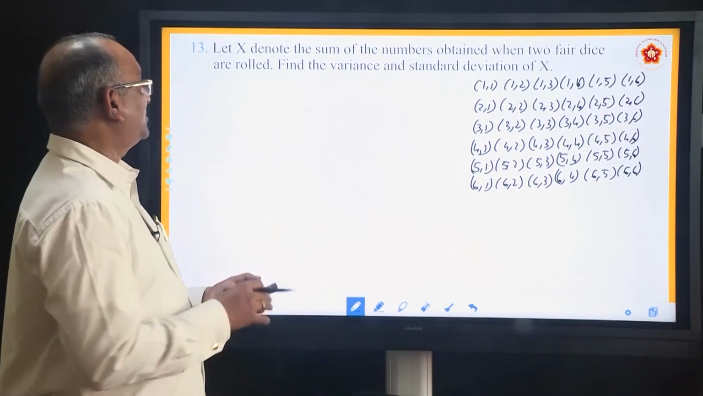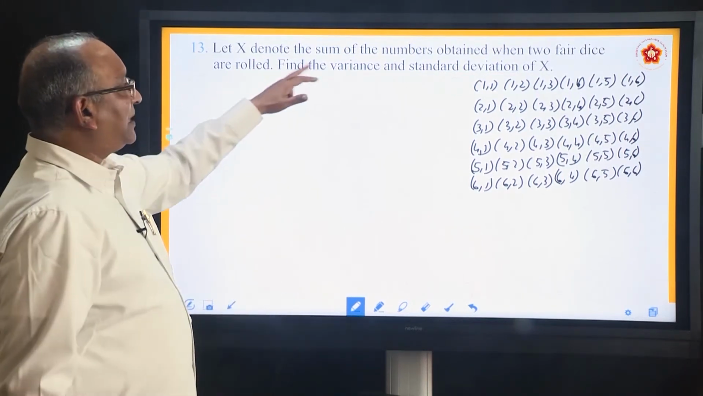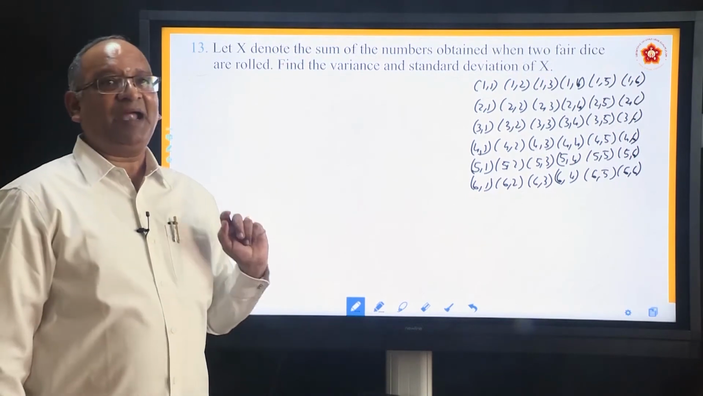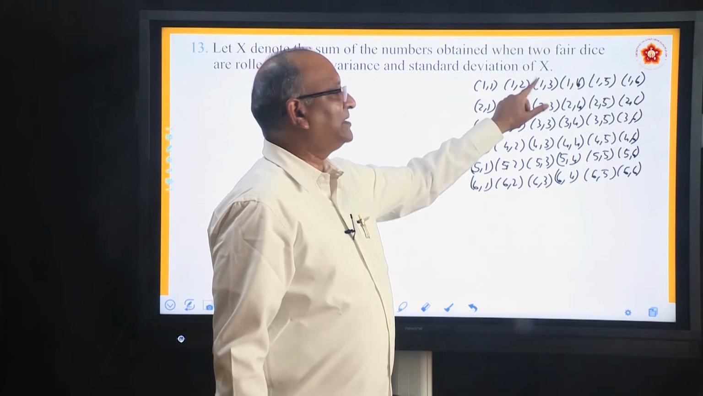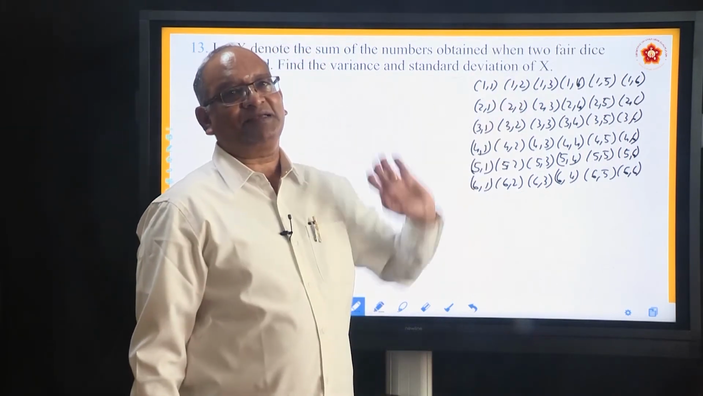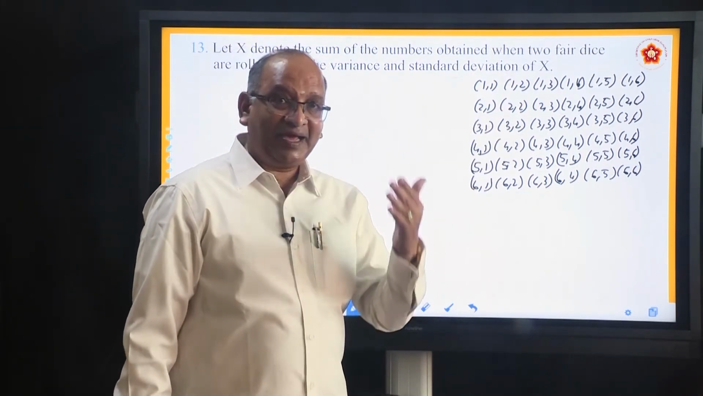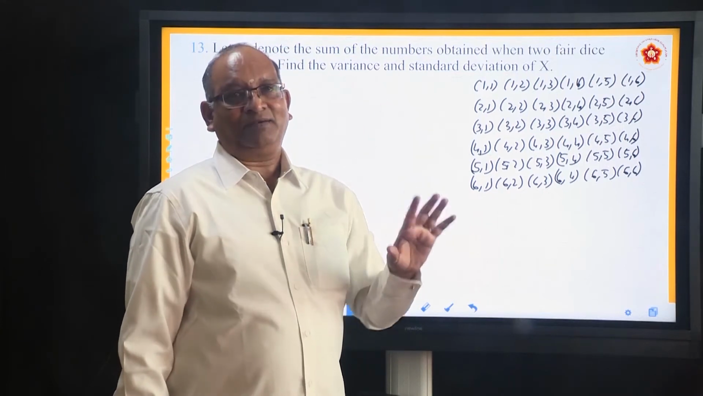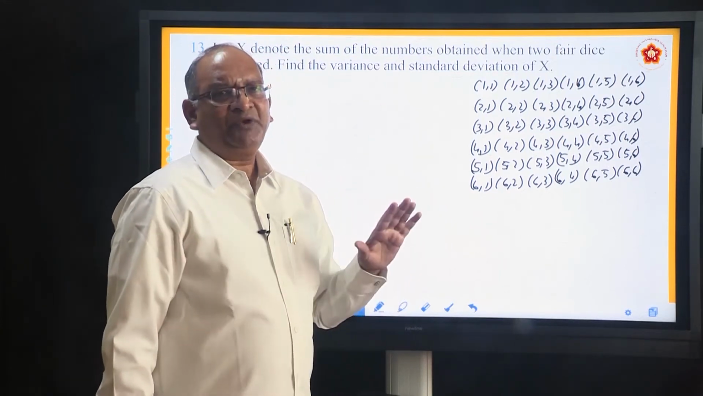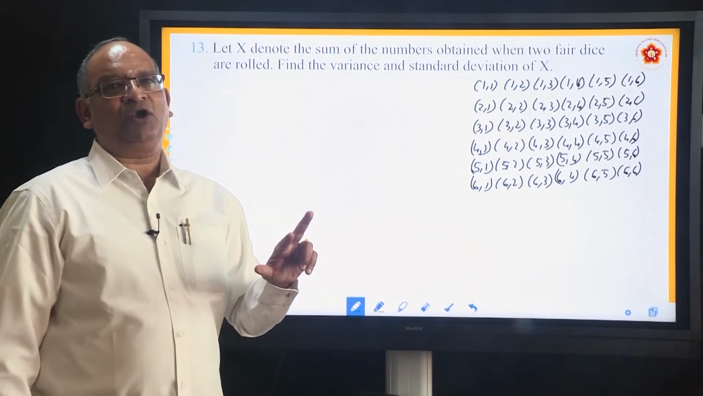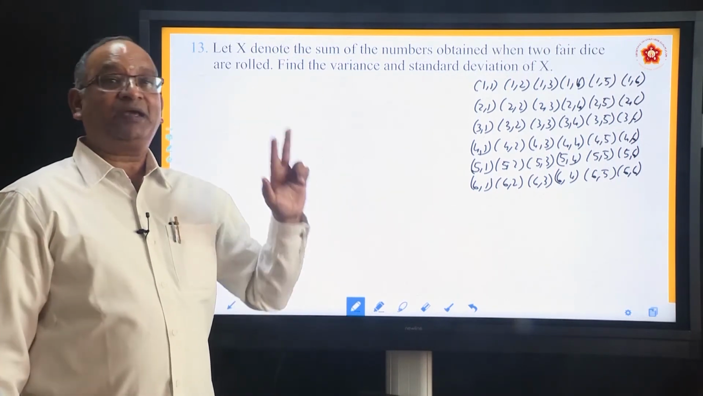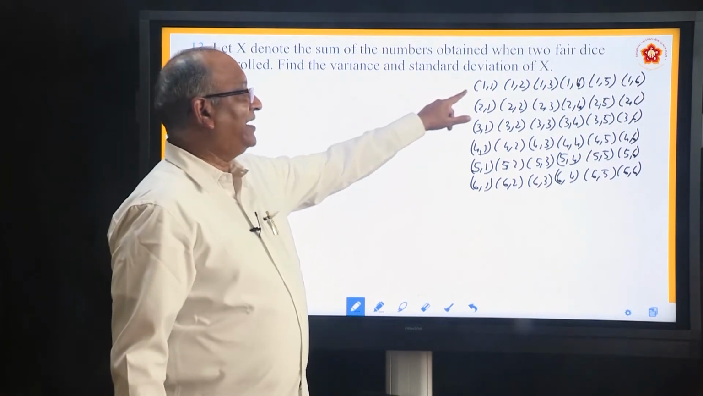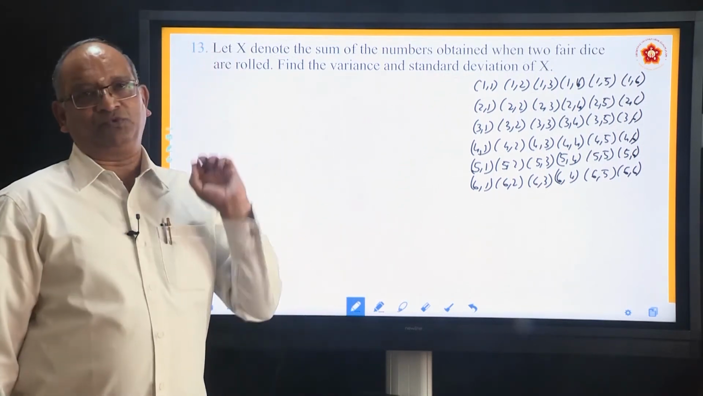Now come to the question. What he says: x denotes sum of the numbers. Keep adding and see. 1 plus 1 is 2, 1 plus 2 is 3, 1 plus 3 is 4, like that we are getting the sum. How many ways can we get the sum 1? Whatever you add, sum of two numbers cannot be 1. So you cannot get the sum 1, you can get the sum 2. For example, 1 and 1 if you add, you will get 2.